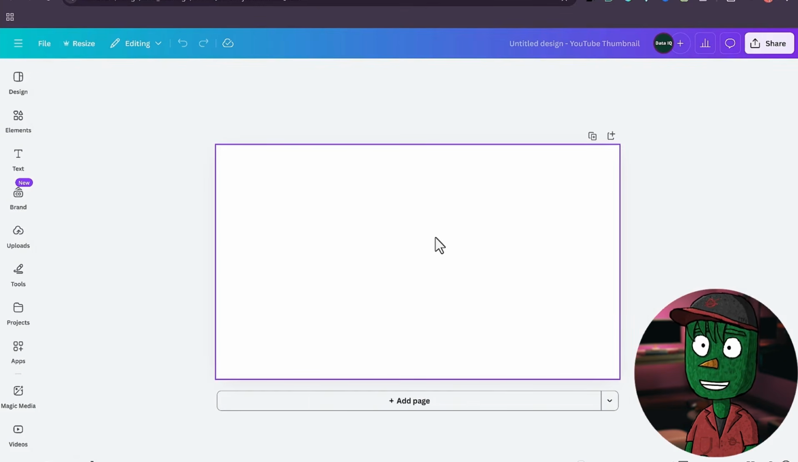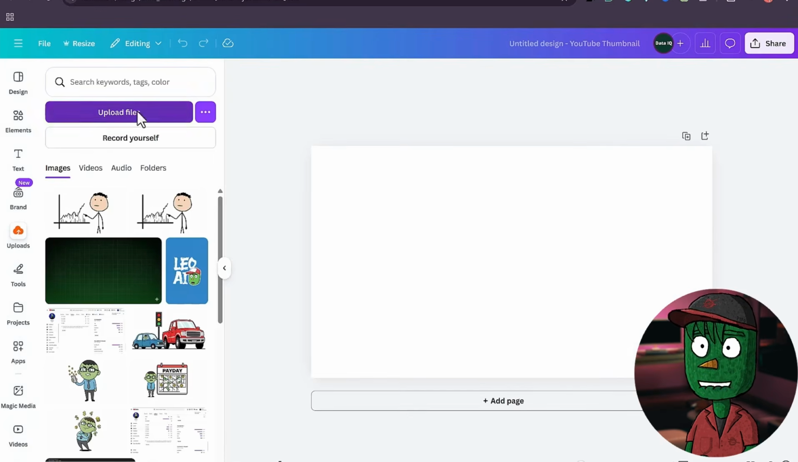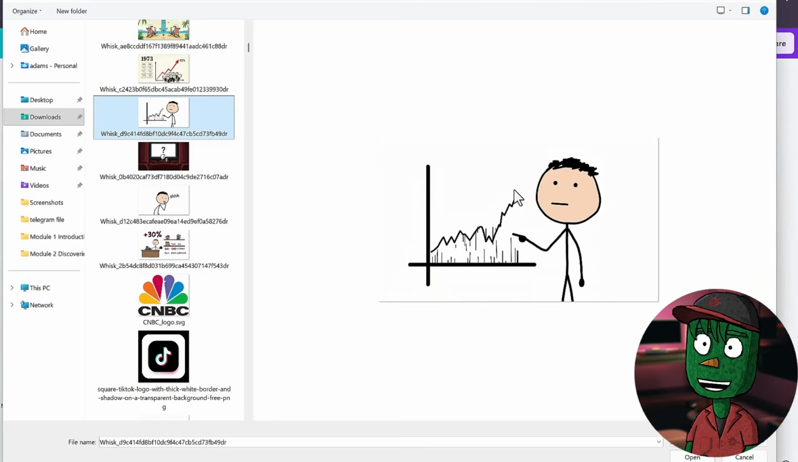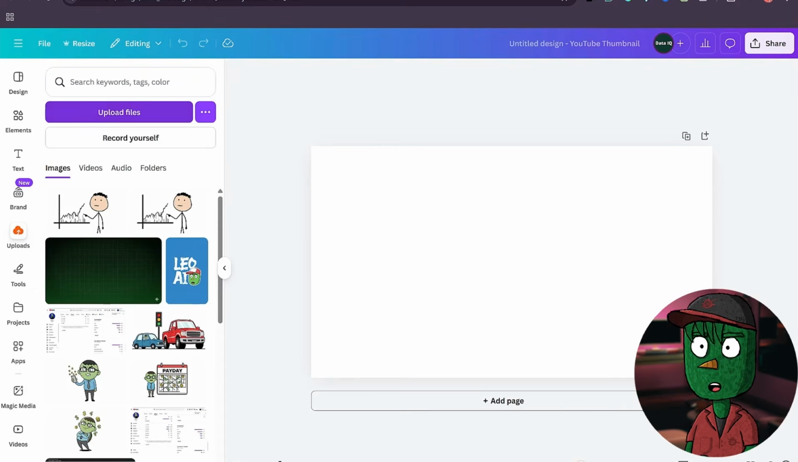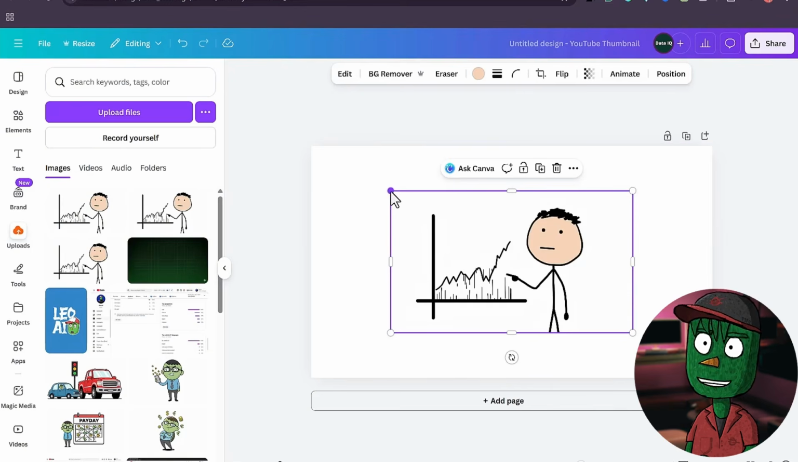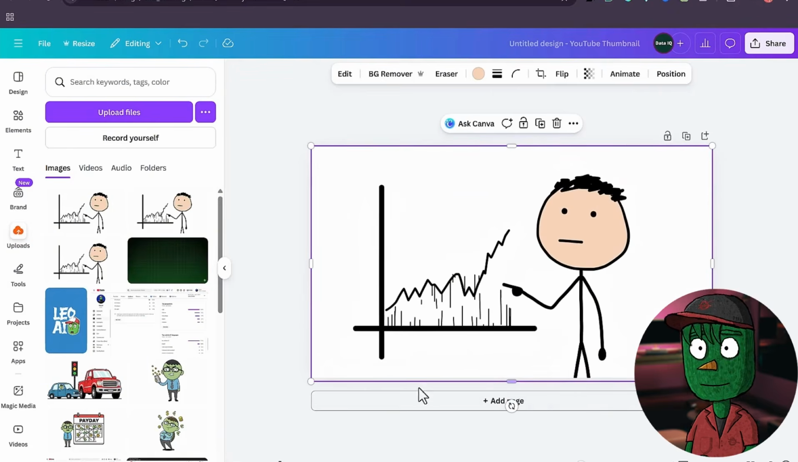So this is what you need to do. First of all, click on Uploads here, and then click on Upload File here. Then select one of the images you generated with Wix or any AI tool you used. So pick the one that looks very nice. So for me, I'm going to be using this one with some charts and the sticky man standing pointing at the chart. So I'll use this. Click on it and import it into the timeline just like what I'm doing here. So now that you have it inside Canva, just click on the edge here and drag it so it can fit the canvas properly, just like this.